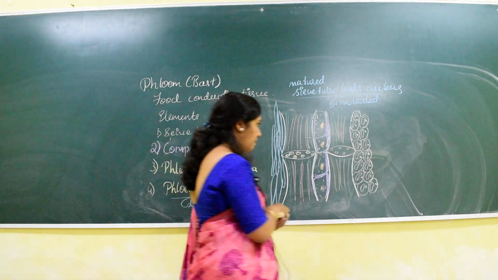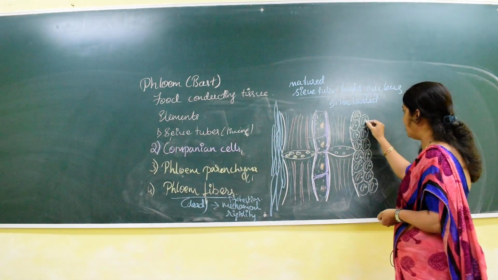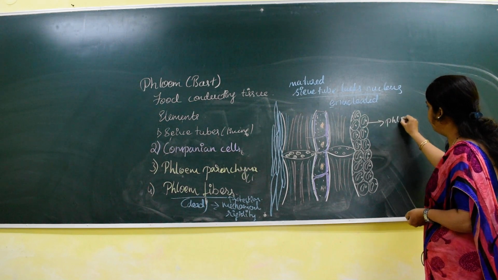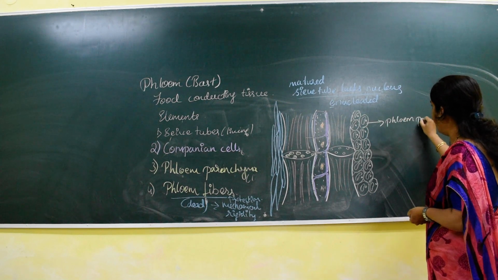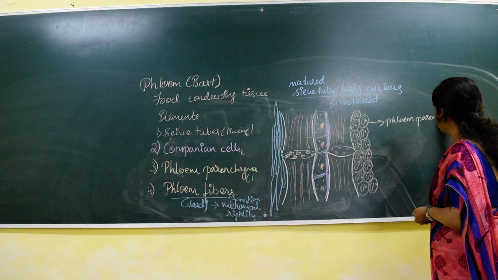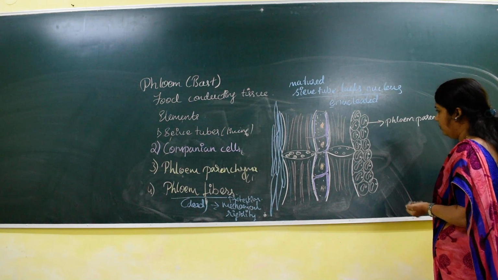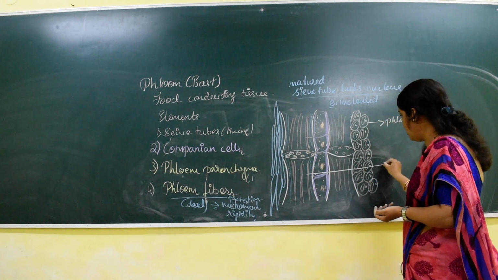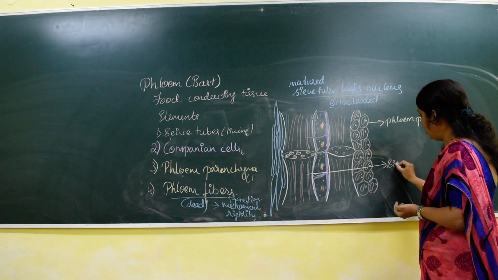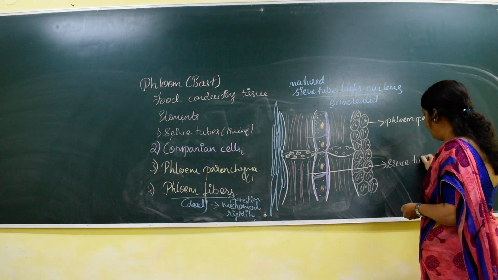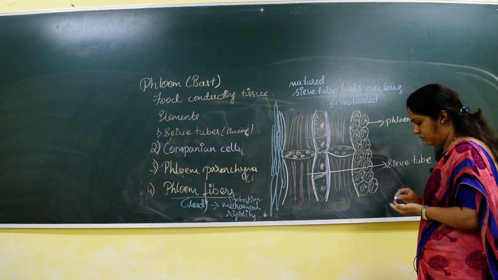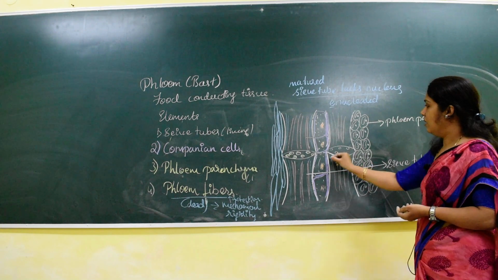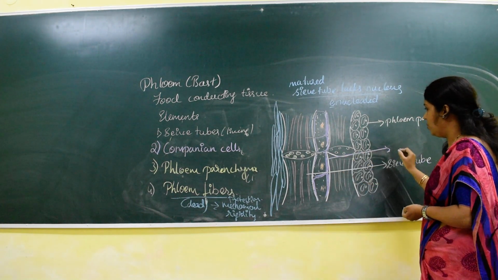Now we will label the parts. So this is phloem parenchyma. This is sieve tube, whereas in pteridophyte and gymnosperm it is called sieve cells.